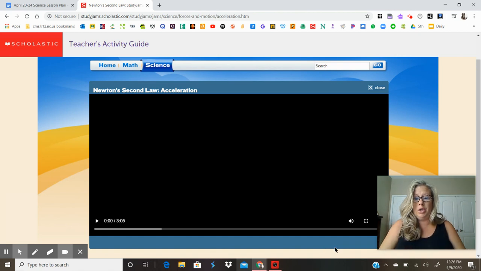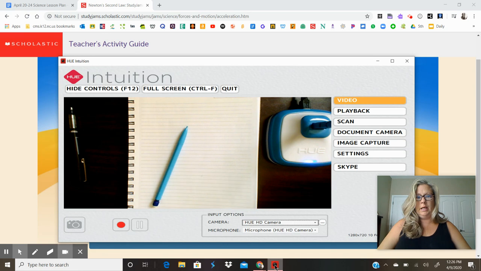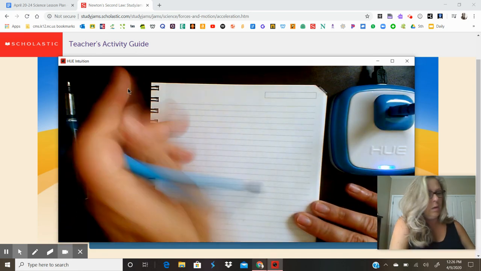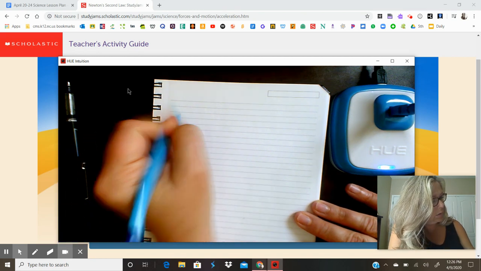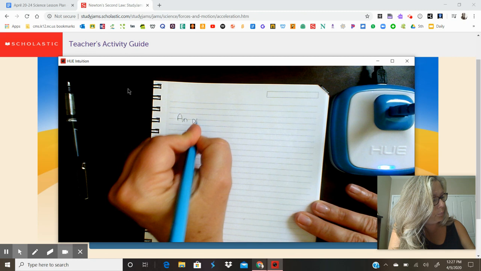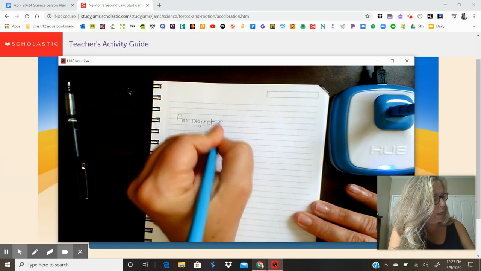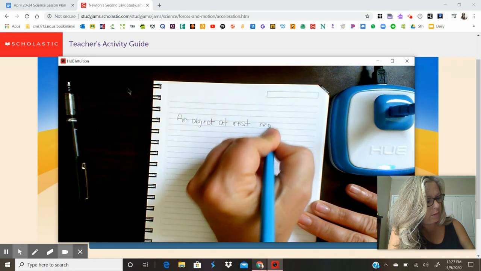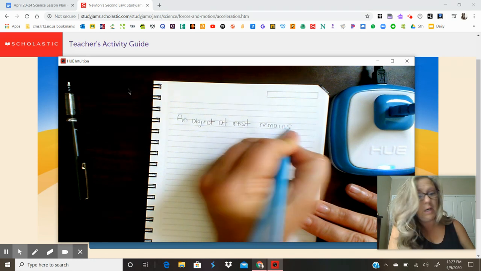The law of inertia, as a reminder, says that an object at rest remains, and you know the rest. How does it remain?